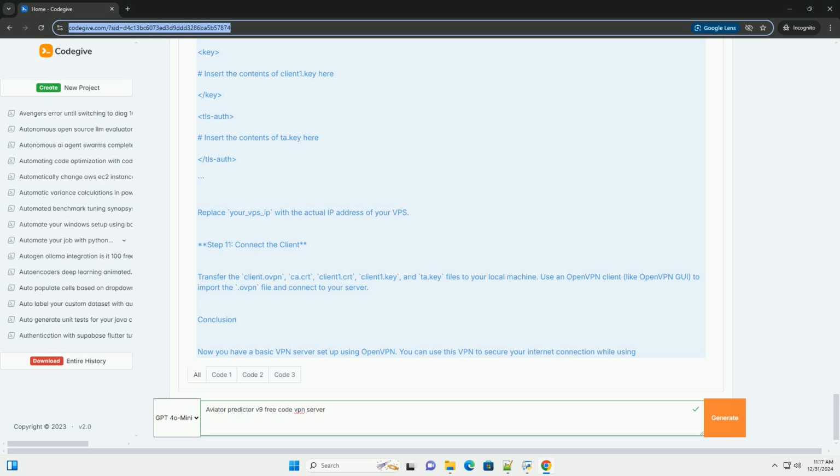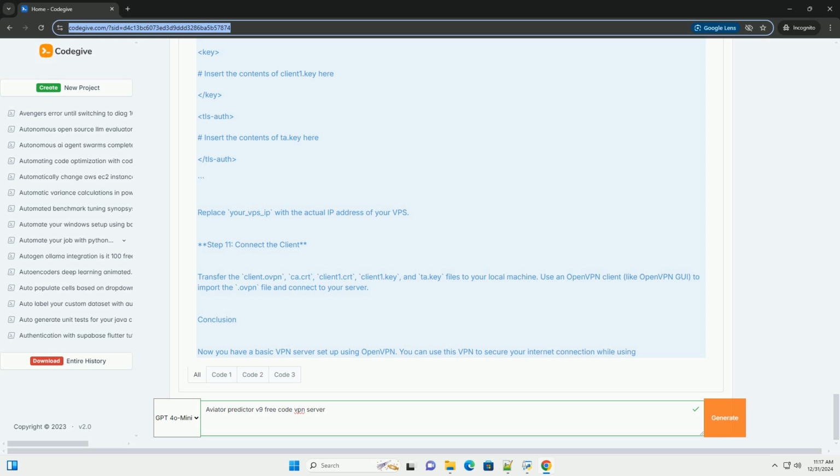Step 3. Connect to your VPS. Use an SSH client, like PuTTY on Windows or Terminal on Mac/Linux, to connect to your VPS. Bash: ssh root@your_VPS_IP. Replace your_VPS_IP with the actual IP address of your VPS. Step 4. Install OpenVPN. Run the following commands to install OpenVPN and necessary packages. Bash: apt update. apt install openvpn easy-rsa.